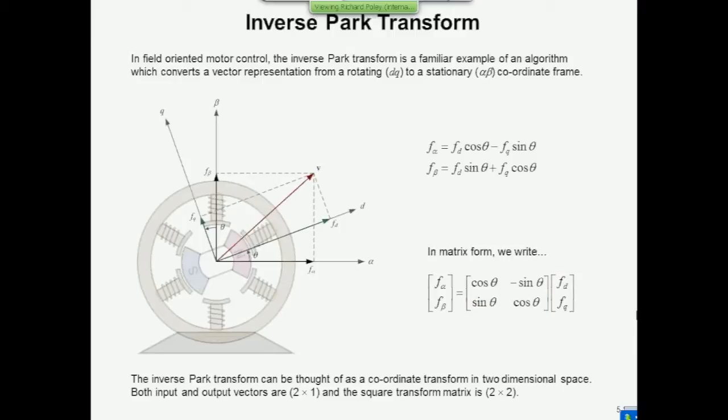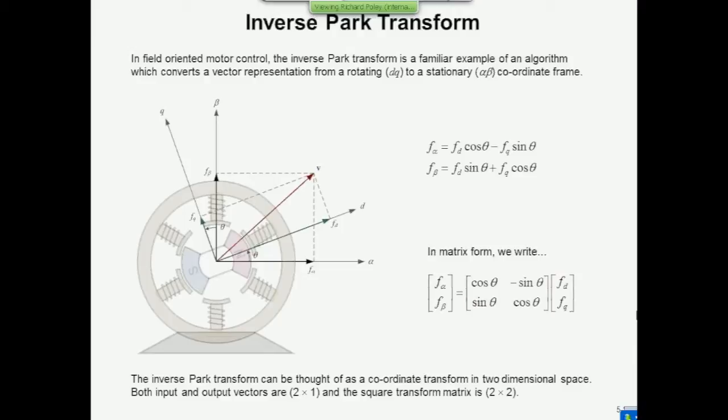We represent the vector in terms of a pair of orthogonal coordinates in what's called the DQ axis frame. The D and the Q are the direct and torque directions for this vector. This purple vector V might represent some vector that we want to represent in that coordinate frame. That's how the information is passed into the inverse Park transform.